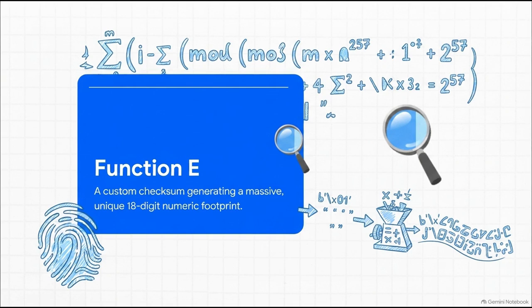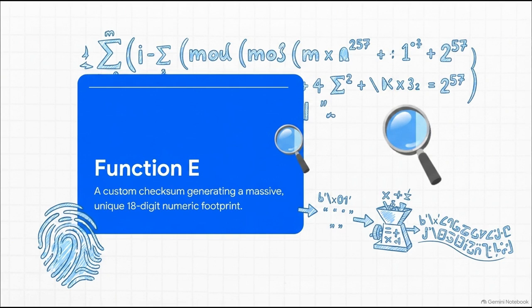All right, now things get mathematically intense. We've isolated the absolute mathematical engine of the script here. It's a lambda function assigned to the variable e. This function acts as a highly custom, super complex checksum. Basically, whenever the script needs to verify data, it passes that data straight through this function. It iterates through every single character, applies a shifting multiplier using powers of 257, and then crunches the whole thing down using a massive modulo of 10 to the power of 18.